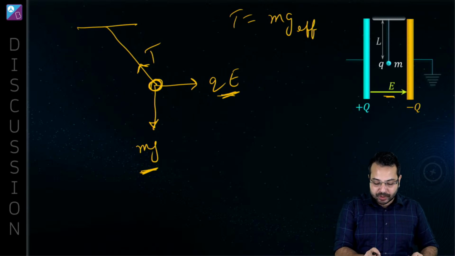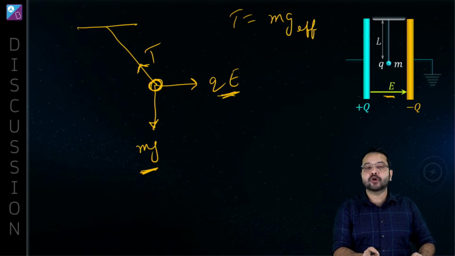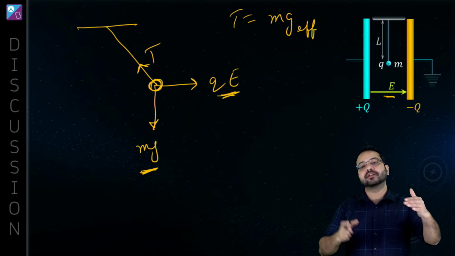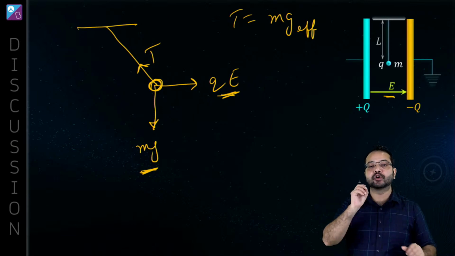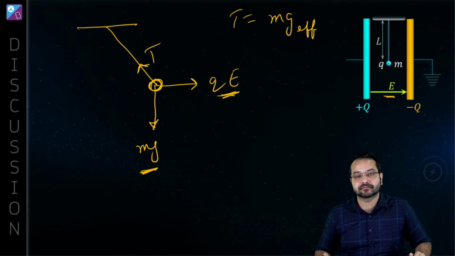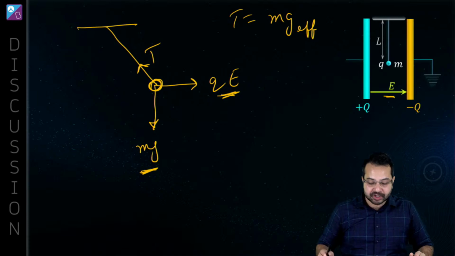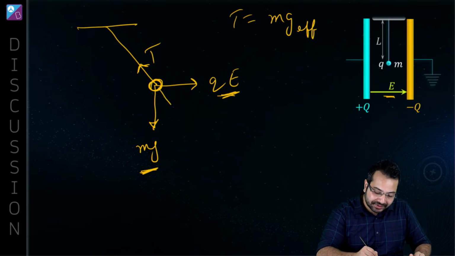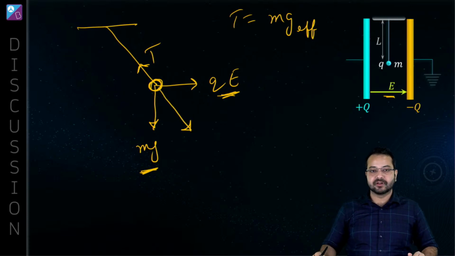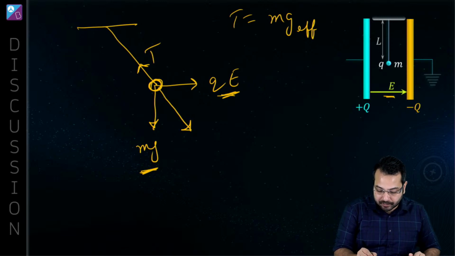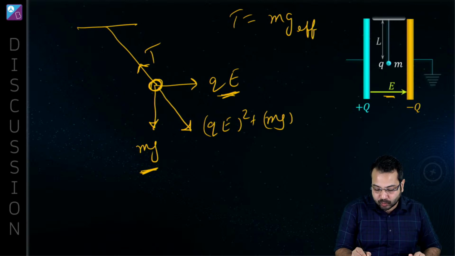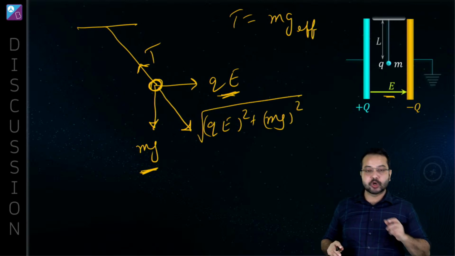All the three forces together are going to give me 0. The angle between mg and QE is 90 degrees. So the net force here is going to be the square root of (QE) squared plus (mg) squared. Do you agree?